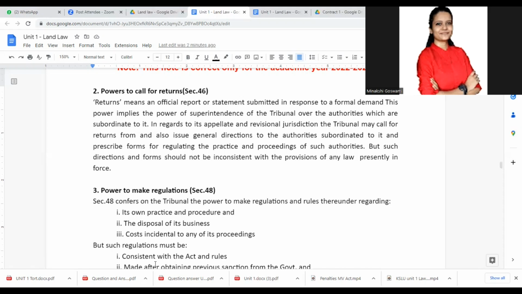Return means an official report or statement submitted in response to a formal demand, and this power implies the power of superintendence. It will see that all these subordinate authorities are working fine. If not, it can pass some directions, it can issue some forms: this is how you should do this certain thing, this is how it is to be executed. But all of those directions and forms should be in accordance with the prevalent laws. The tribunal cannot just frame its own rules or regulations.